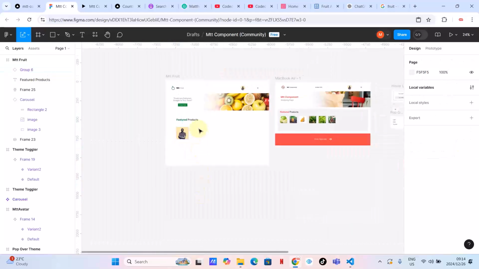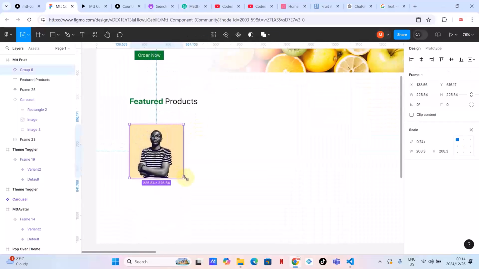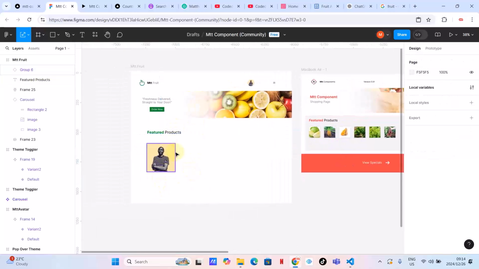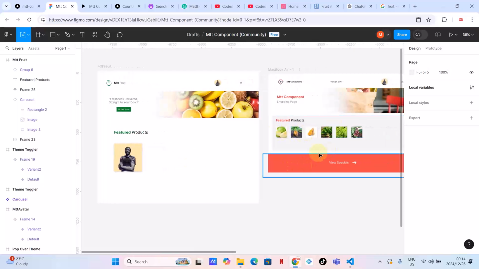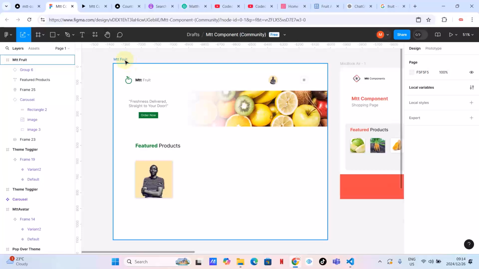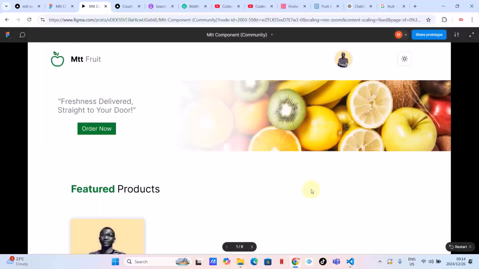And then I'm going to need more of these. Let me scale it up a little bit, because as you can see in this design, these are too small. I want to make these a little bit bigger, because I don't have more content here. It's only this and that's it. All right, and then let's just prototype this and see how it looks. Is it presentable? Is it what we want?